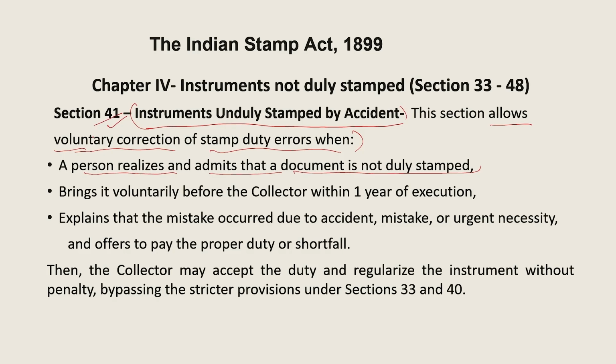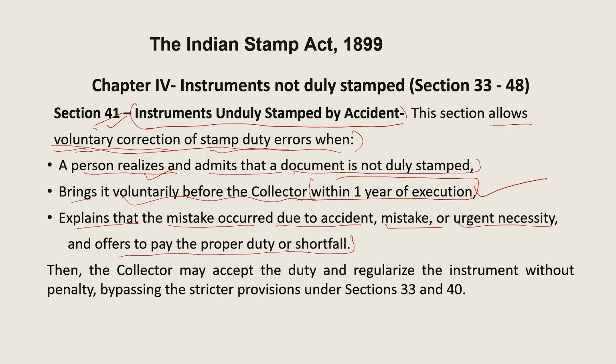This particular provision is talking about the voluntary correction of stamp duty. So a person realizes and admits that the document is not duly stamped and brings it voluntarily before the collector. The time slot is within 1 year of the execution. So within 1 year of execution, he realized the document is not duly stamped and hence brought that document voluntarily to the office of the collector of revenue. Then he explained that the mistake occurred due to accident, mistake or urgent necessity, and offers to pay the proper duty or shortfall.